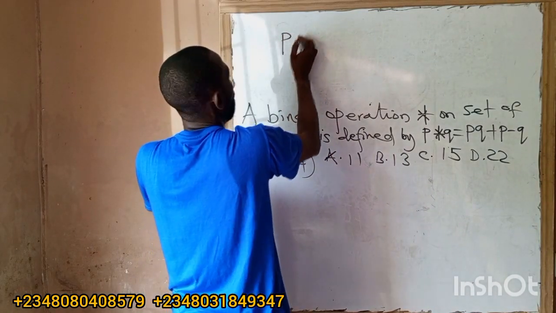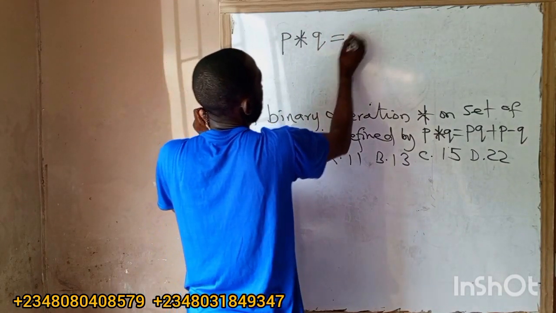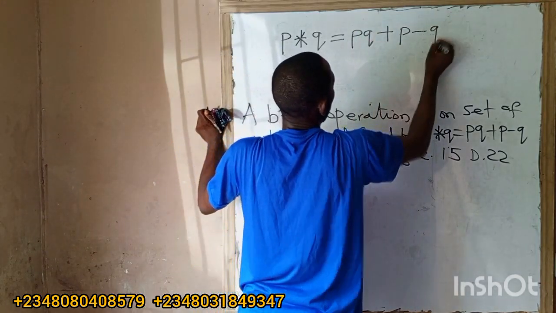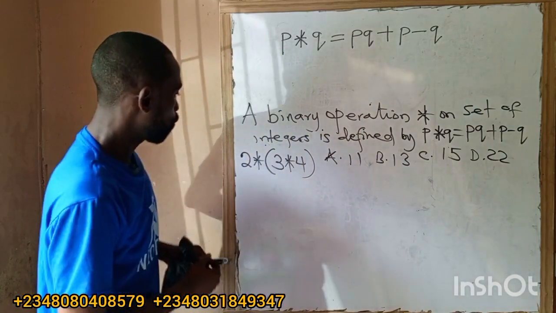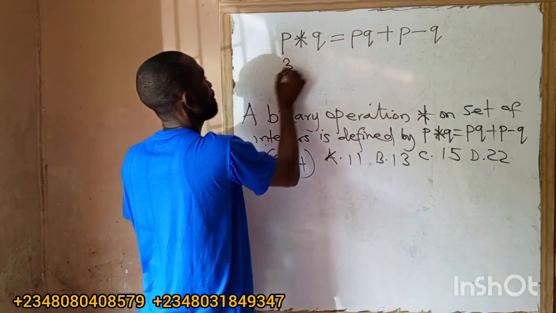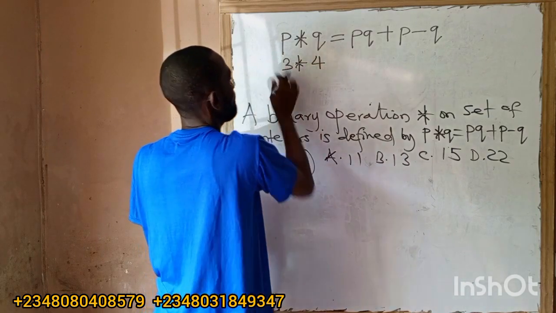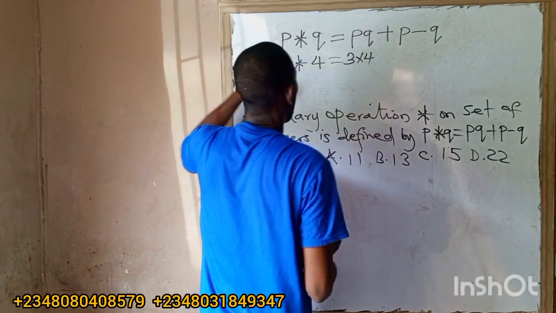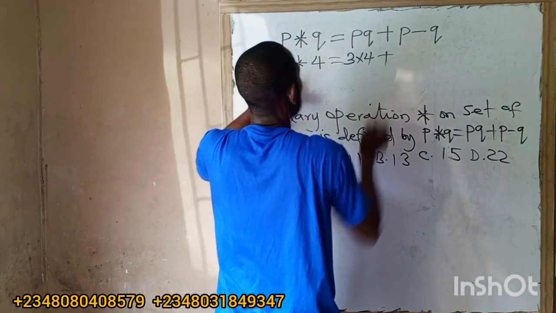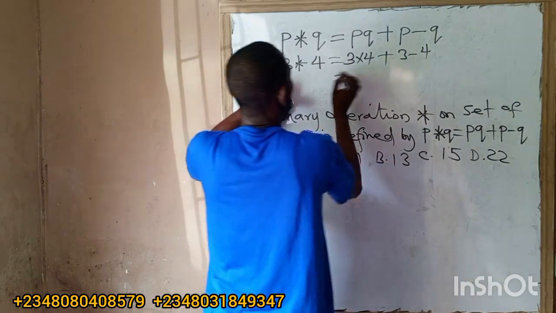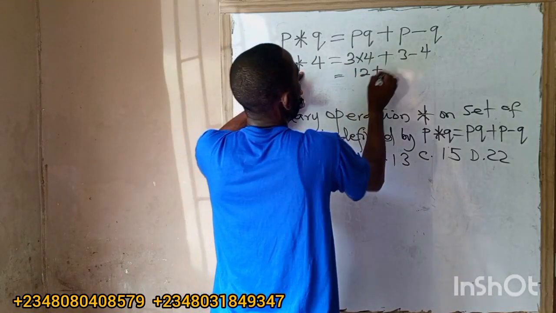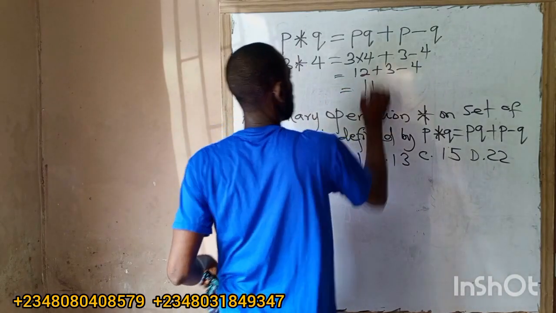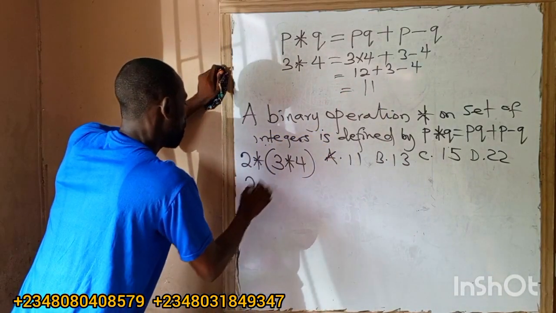The rule says for every P operation Q, I must have PQ plus P minus Q. So what is 3 operation 4? Our P is 3, our Q is 4. So we have 3 times 4, then plus P, which is 3, minus Q, which is 4. So this will be 12 plus 3 minus 4, which is 11.